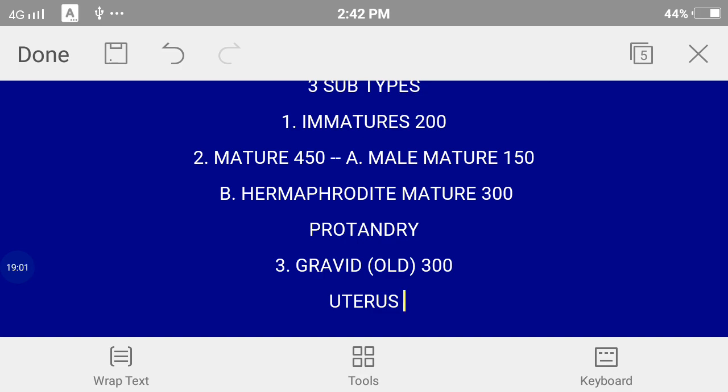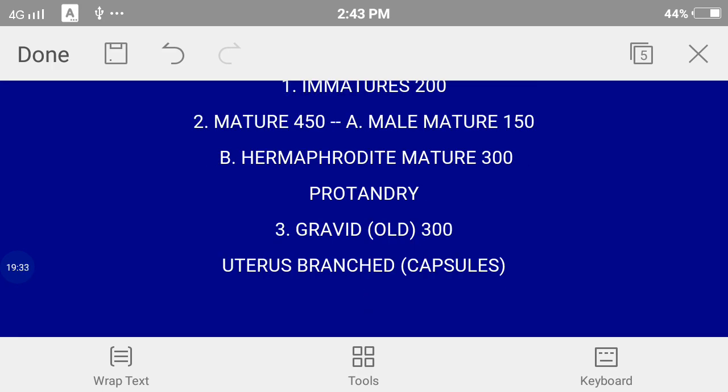So gravid proglottids contain a uterus which is branched, and this uterus is full of capsules. So you should keep in mind that old proglottids have capsules.